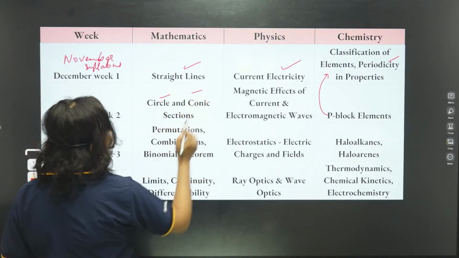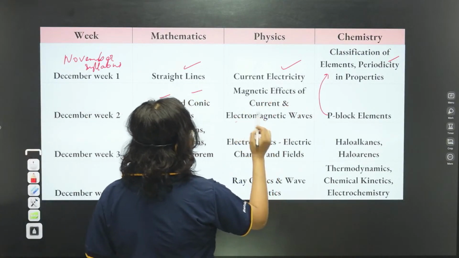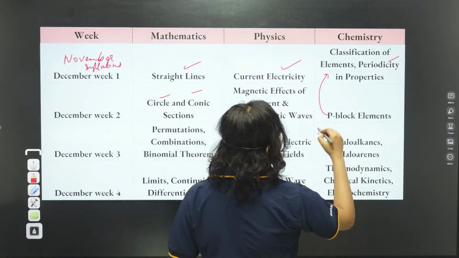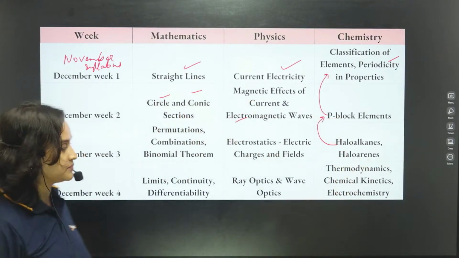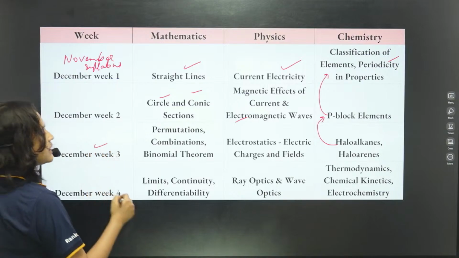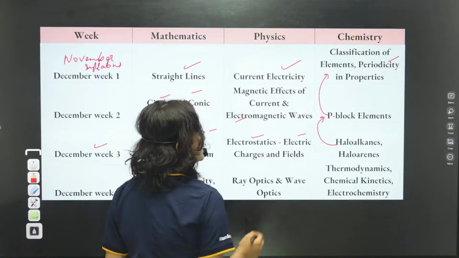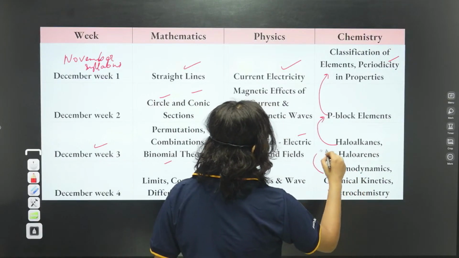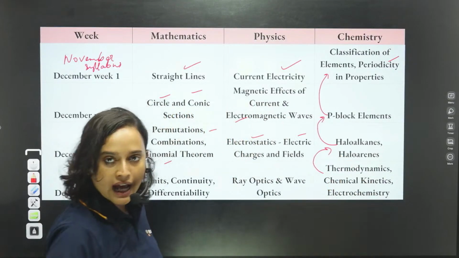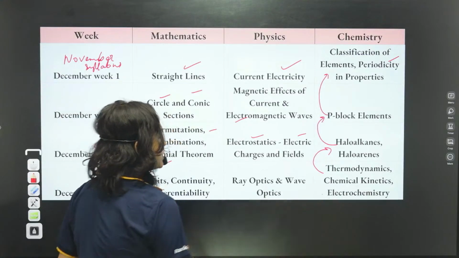Week 2, circle and conic section, magnetic effects of current and electromagnetic waves, and try and bring haloalkanes and haloarenes here. Okay? Week 3, you will do PNC here, binomial theorem here. Here you will do electrostatics and electric charges and field, and here try and bring thermodynamics, chemical kinetics you do, electrochemistry you can do it here.